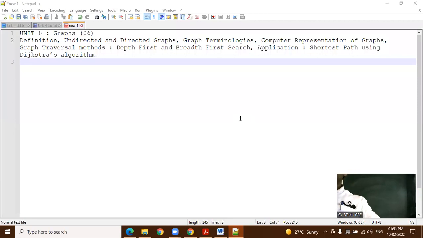After that we'll discuss the graph terminologies, and after that the representation of a graph in our computer, and where it is used. And after that we'll discuss graph traversal methods, depth first and breadth first search, and applications of the graph, where this graph concept is useful, to find the shortest path by using the Dijkstra algorithm. In this Dijkstra algorithm we are using the concept of graph, right?